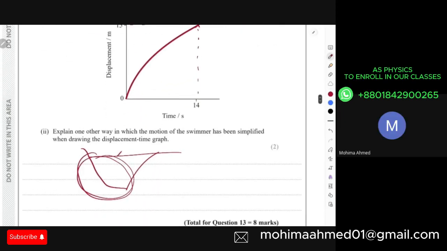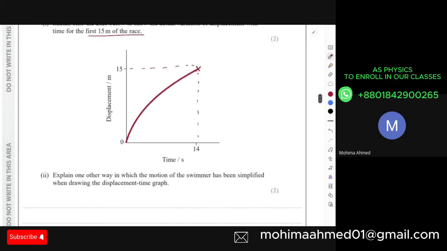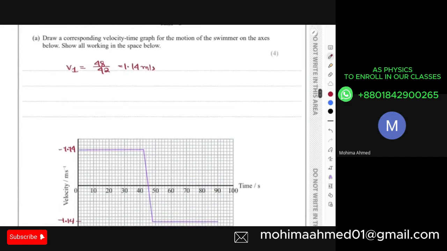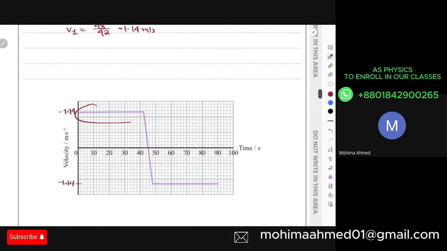Okay, then for the last part, explain one other way in which the motion of the swimmer has been simplified when drawing the displacement time graph. The other way for the simplification over here was that I considered the velocity to be constant before and after 42 seconds and 48 seconds, which is not possible, right?